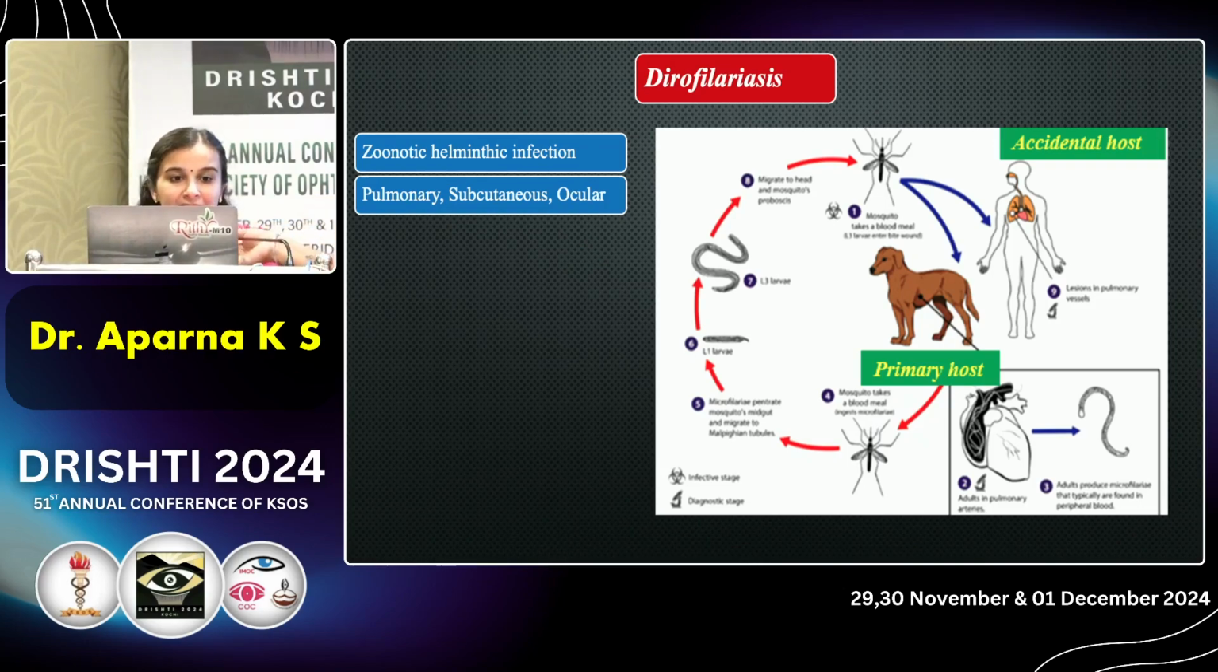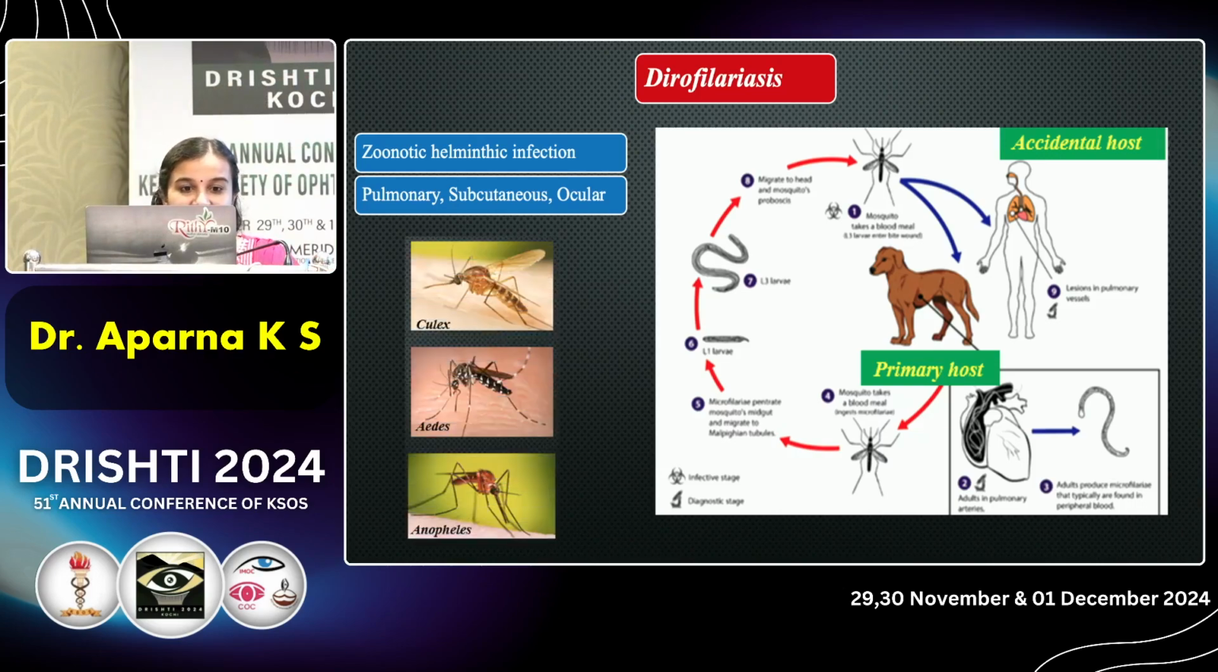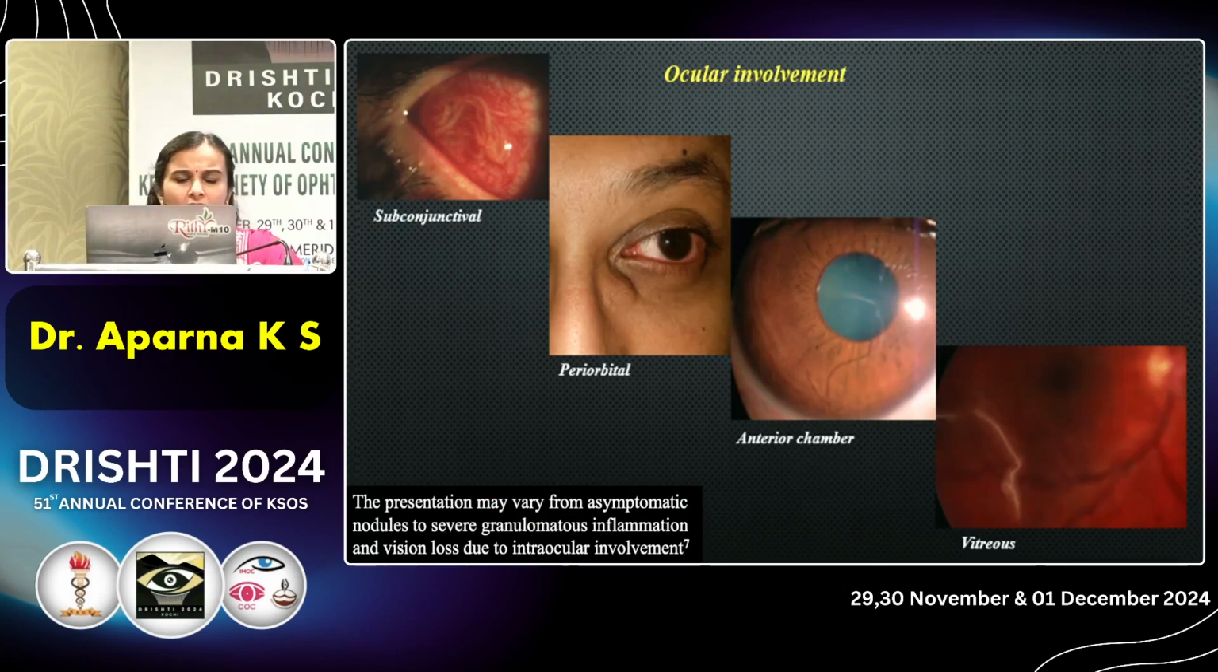The common human manifestations are pulmonary, subcutaneous, and ocular. Dogs are the primary host for this organism, and humans are the accidental host. It is transmitted to humans by the bite of Culex, Anopheles, and Aedes mosquitoes. Ocular involvement can be subconjunctival, periorbital, anterior chamber, and even vitreous cavity. Today we will be dealing only with periorbital dirofilariasis.